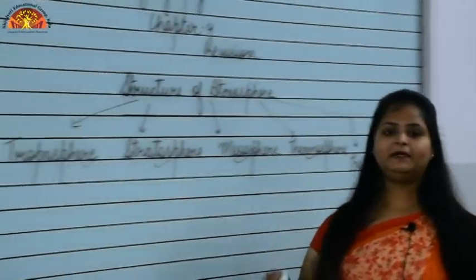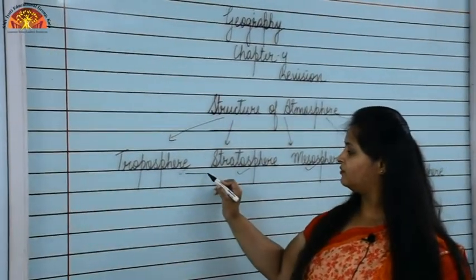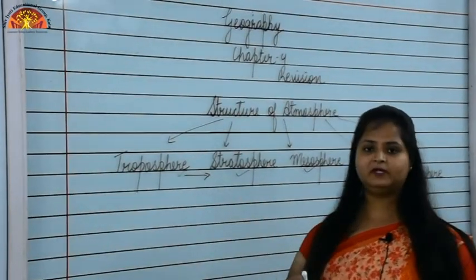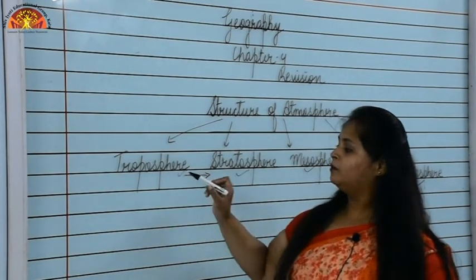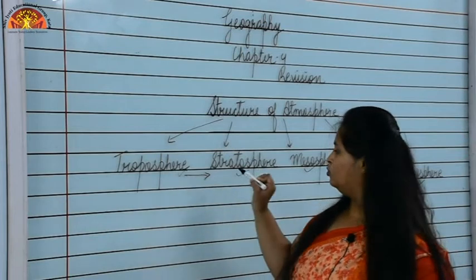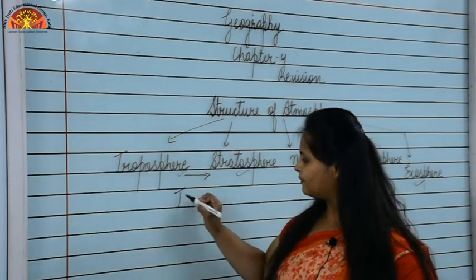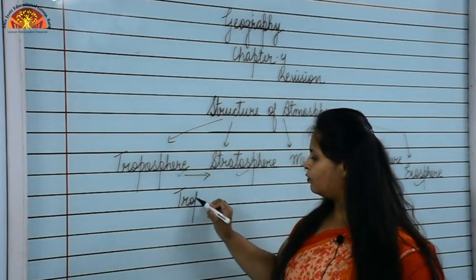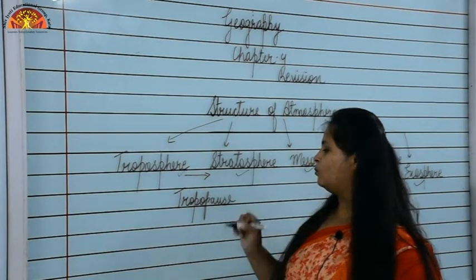Now let me tell you one thing. When we move from troposphere to stratosphere, you can see this in your book also. One diagram has been given to you in your book. When you move from troposphere to stratosphere, one pause is there, that is known as tropopause. Now what is tropopause?